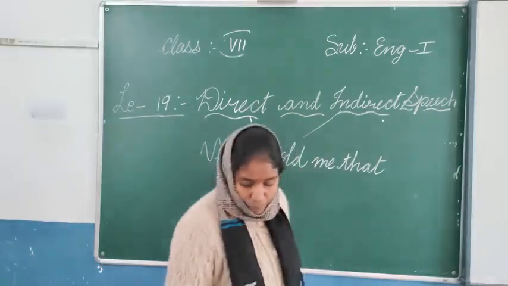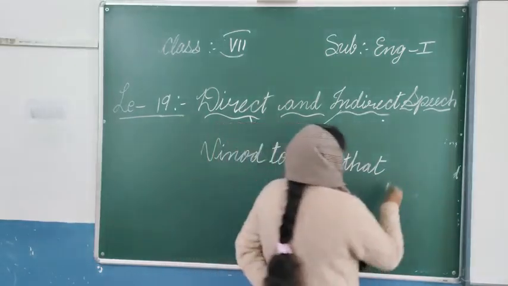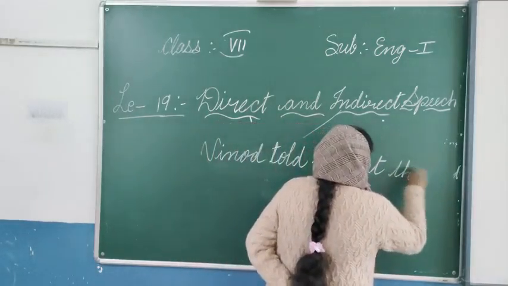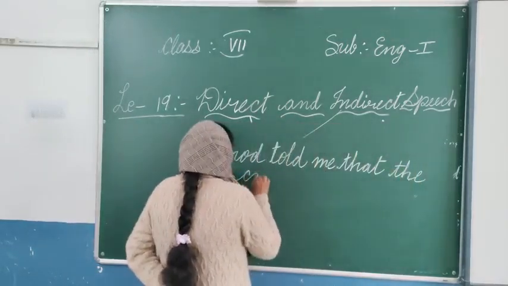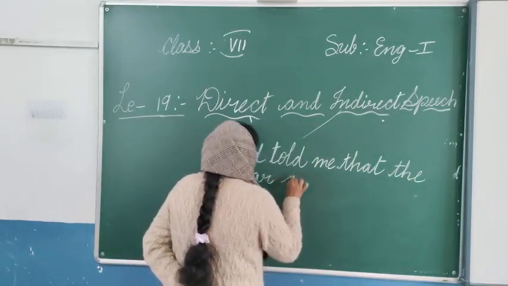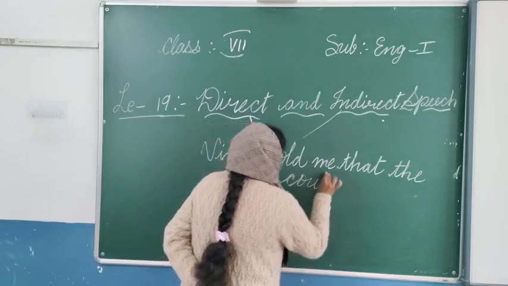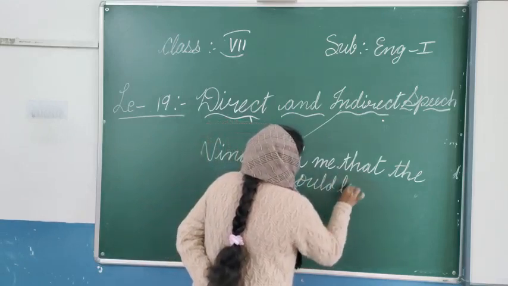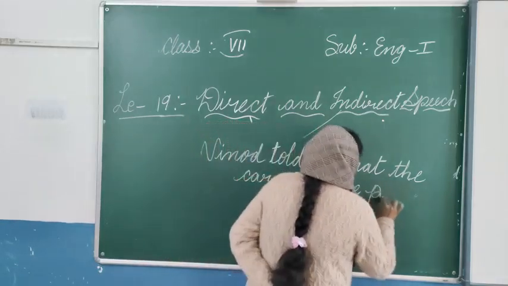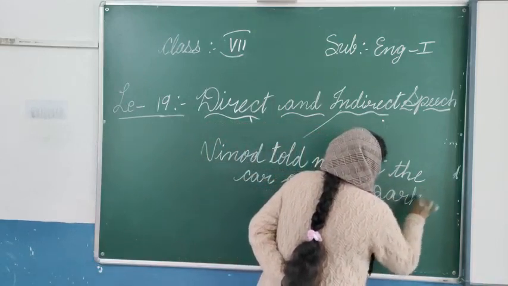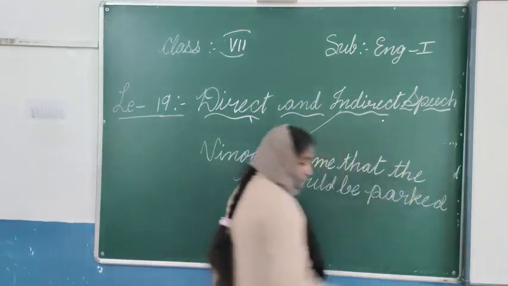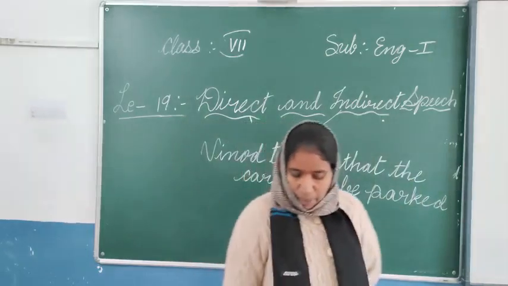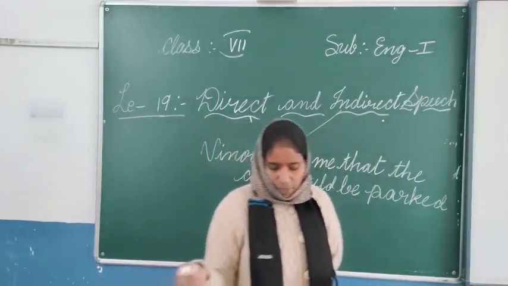Could be. The car could be parked in the parking lot. That is the way you have to change.